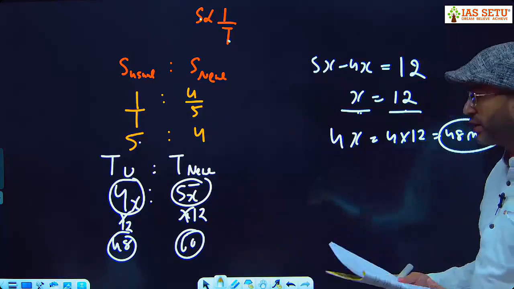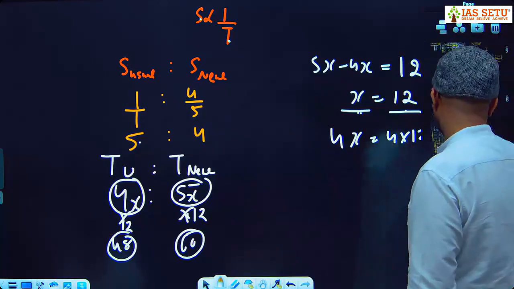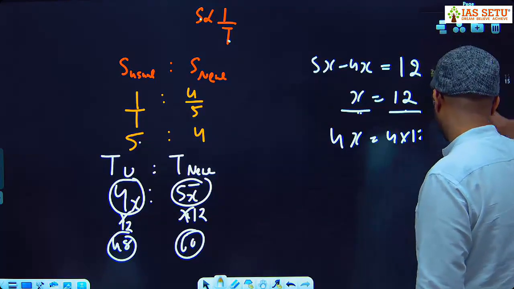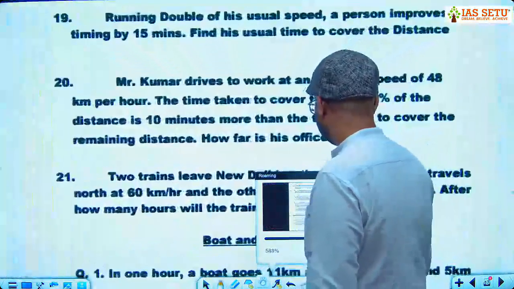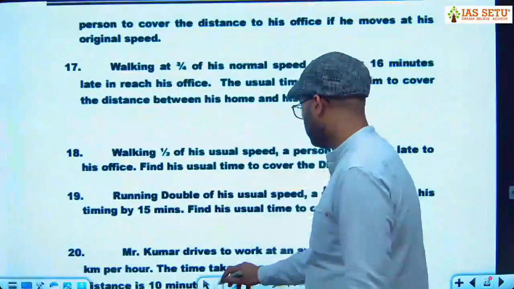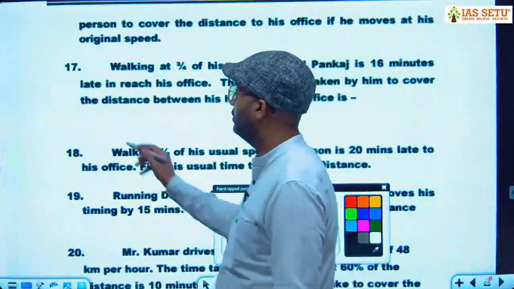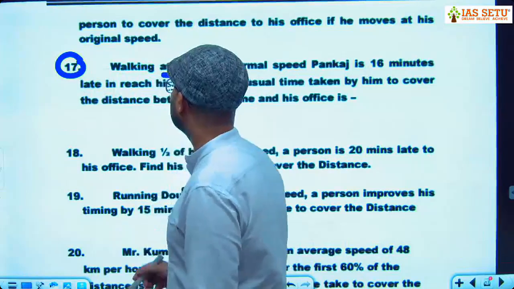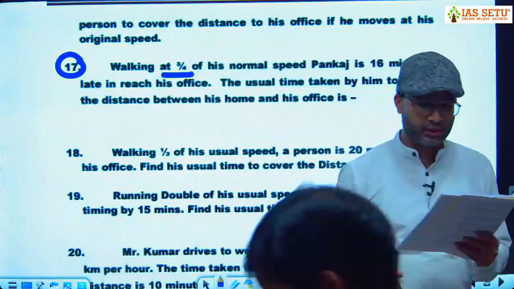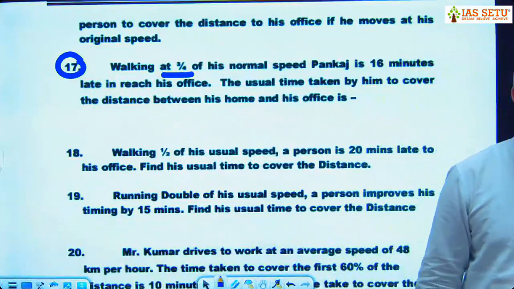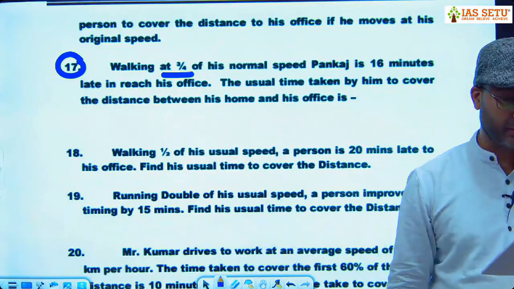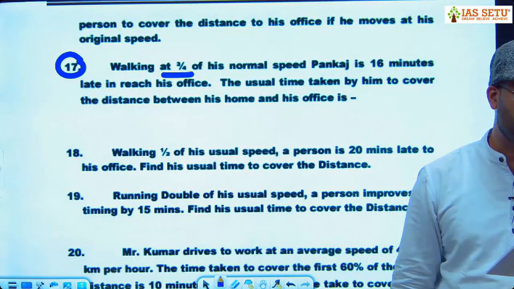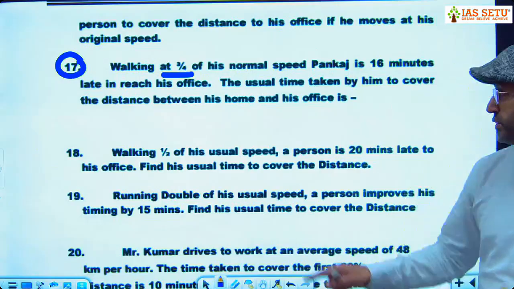Let me take one or two extra questions, step by step. Walking at 3/4 of his normal speed, Pankaj is 16 minutes late in reaching his office. The usual time taken by him to cover the distance between his home and office is? Okay, I take this question.